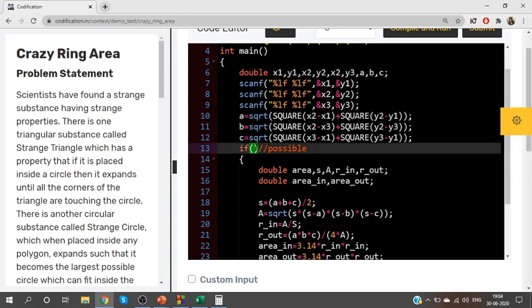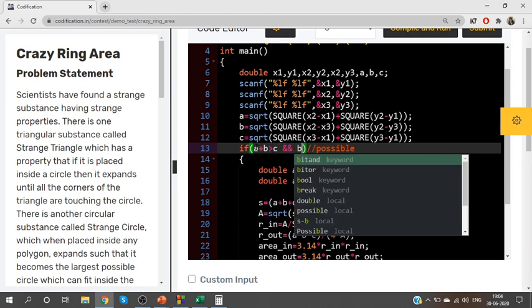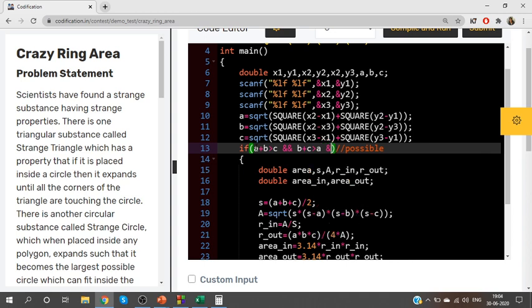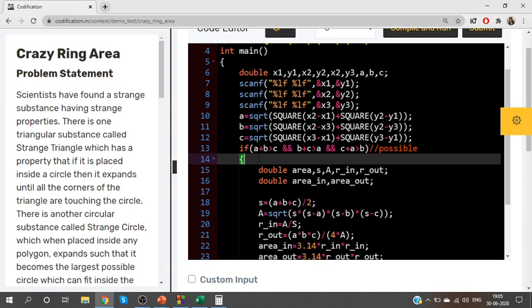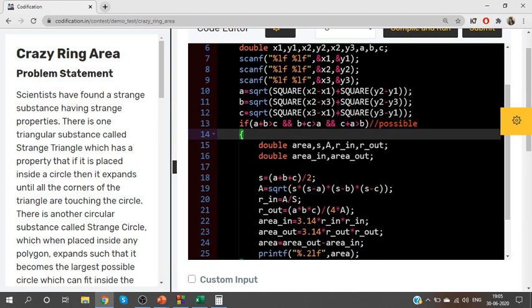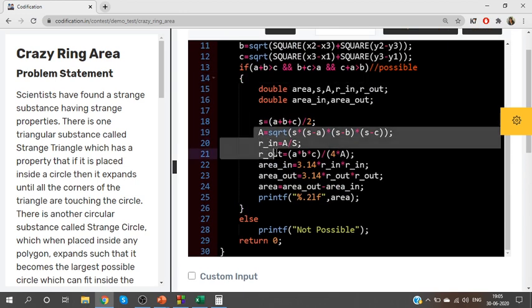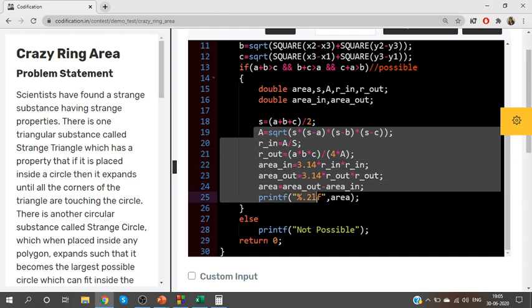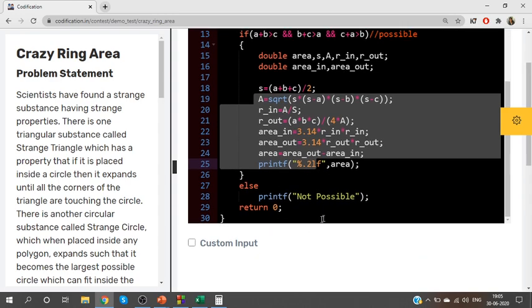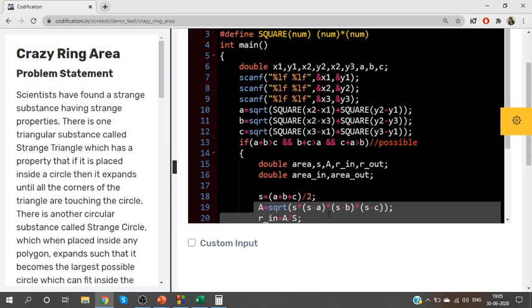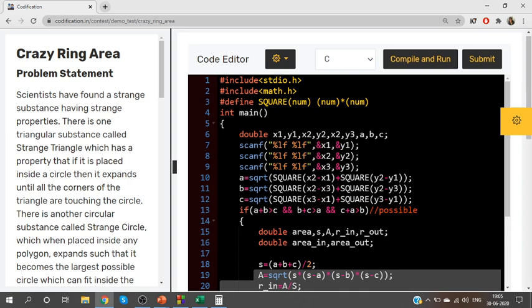Check whether A plus B is greater than C and B plus C is greater than A and C plus A is greater than B. If this is true, then you have a triangle. If you have a triangle, it will definitely lead us to a crazy ring. So calculate the radius of the inner circle and outer circle and print the area of the crazy ring. Otherwise, print the output as not possible. Alright. So I guess this is it. Let me compile and check.